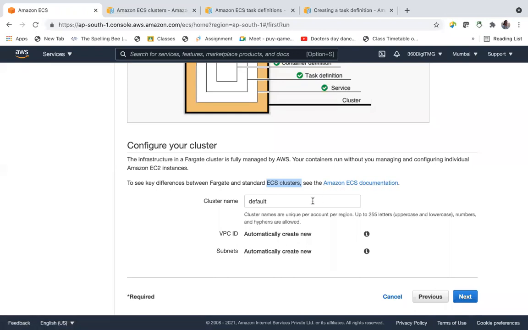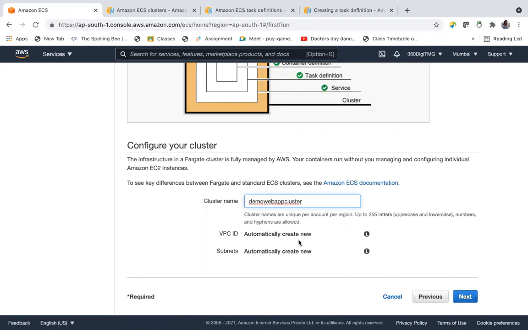Not much detail here, just a name. It's asking for the name. Let us call it our demo web app cluster.